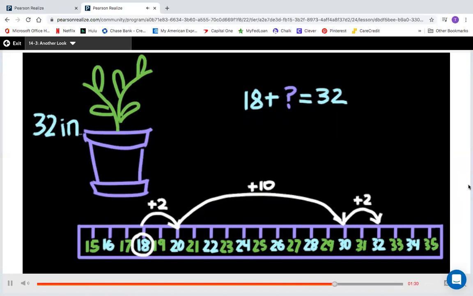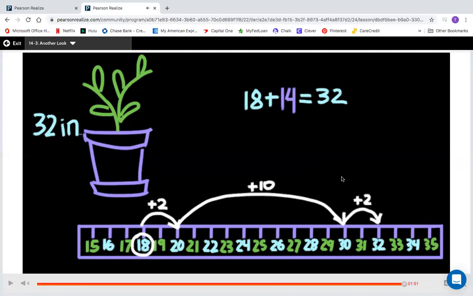So 18 plus 14 equals 32. So my plant grew 14 inches. Writing an equation helped me so much. And then I just had to draw a picture and use a little number sense to make it all add up. I bet you can do this with subtraction too.